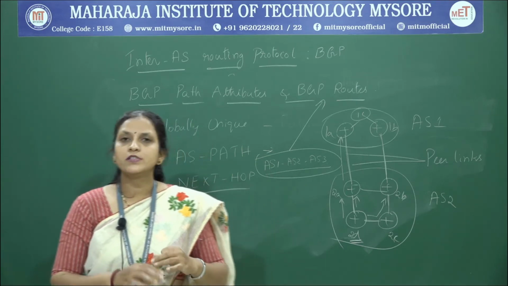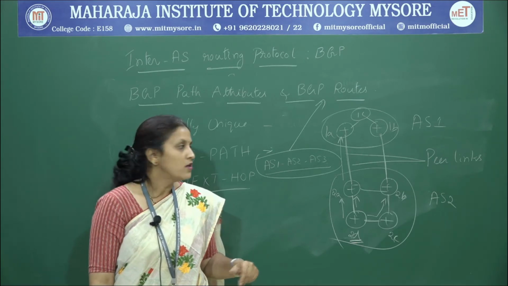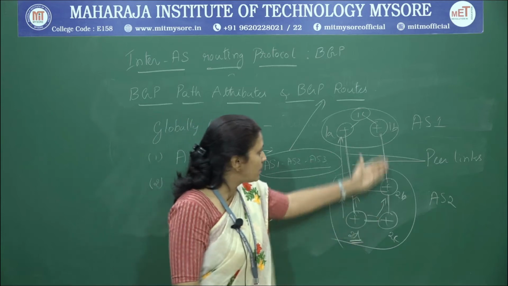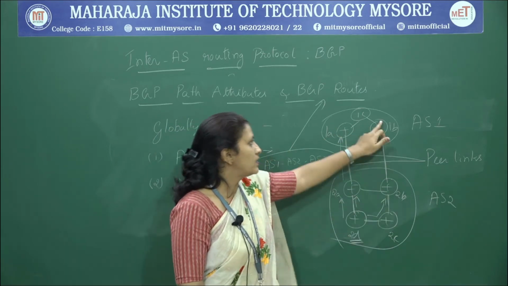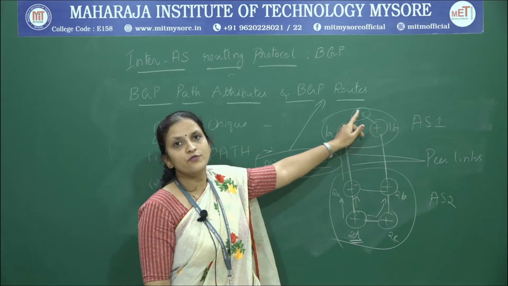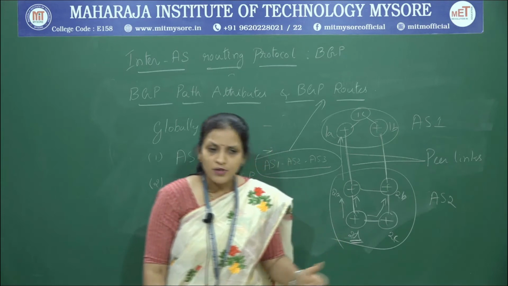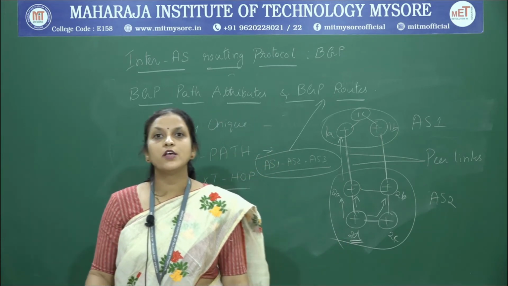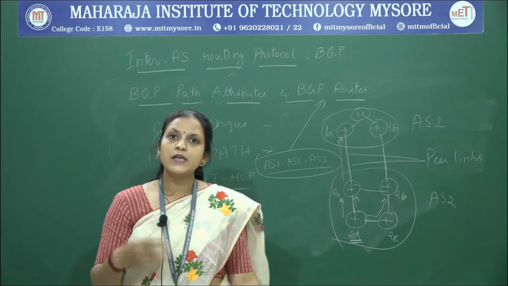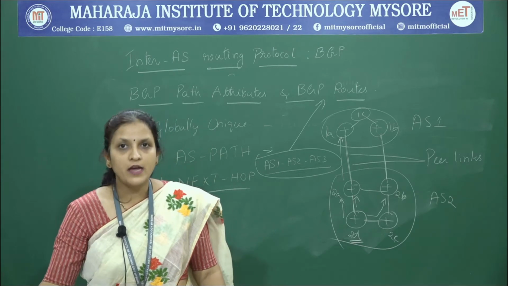Now, we will be having several paths between two autonomous systems. If you consider this example itself, for 2D we have this path as well as this path in order to send information to 1C, which is located in autonomous system 1. Similarly, when we consider a network in a broader perspective, we will be having several paths. So, how will the best among them be considered? We will study that now.